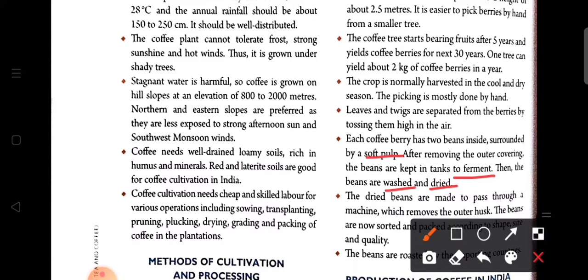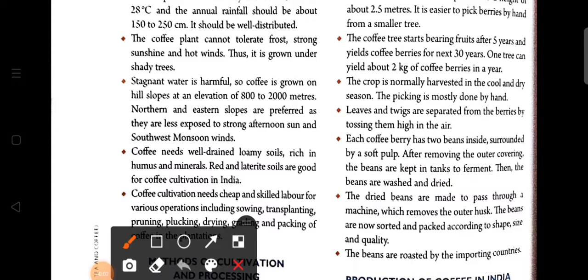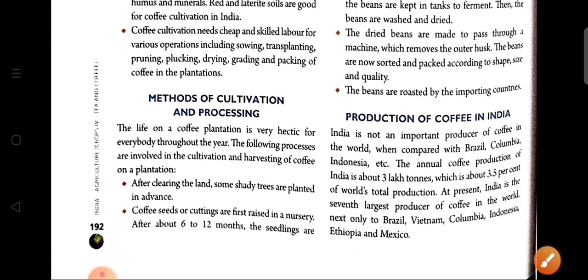Then the dried beans are moved to a machine where the husk is removed. After that, the beans are sorted and packed according to shape, size and quality, and lastly they are roasted by the importing countries. So these are the steps followed for the processing of coffee. Now we are going to discuss the production of coffee in India.